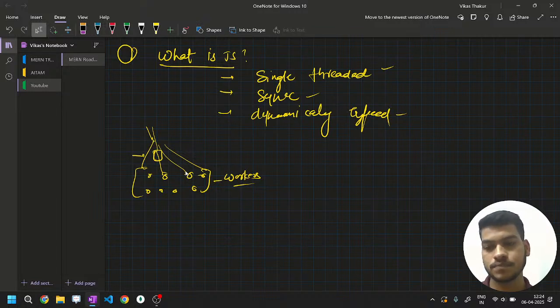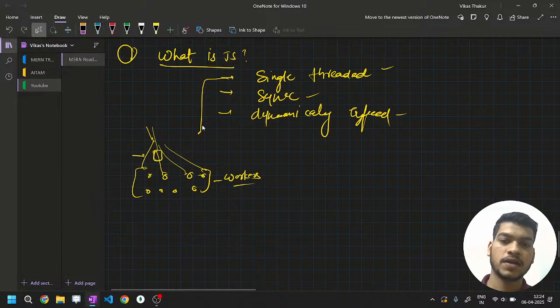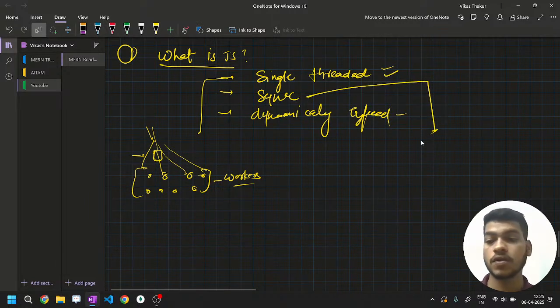So due to some properties, we are able to make it from single thread to multi-thread, which means we are able to perform multiple tasks at a time. Now remember this term. Now the second term, synchronous.